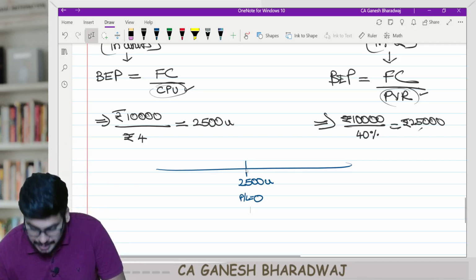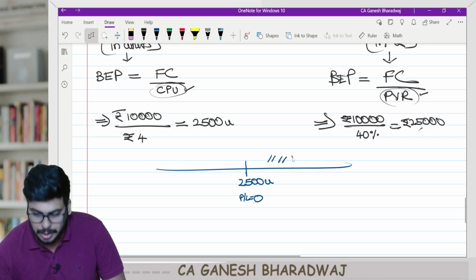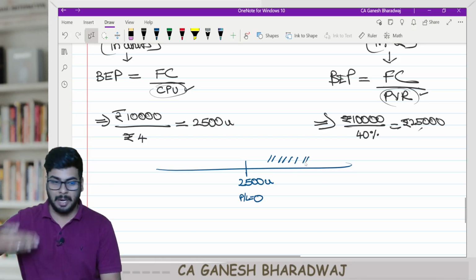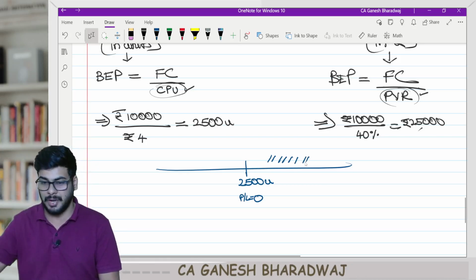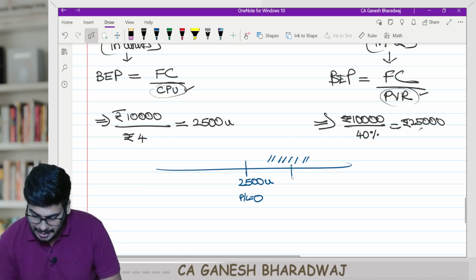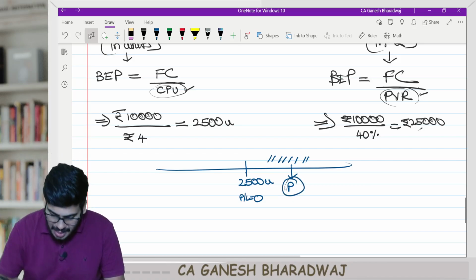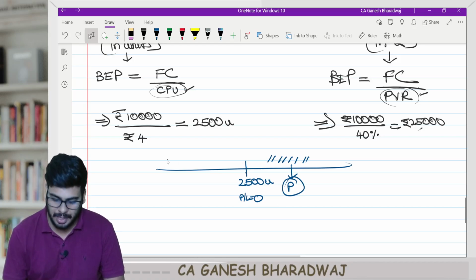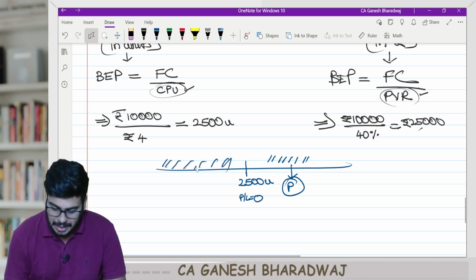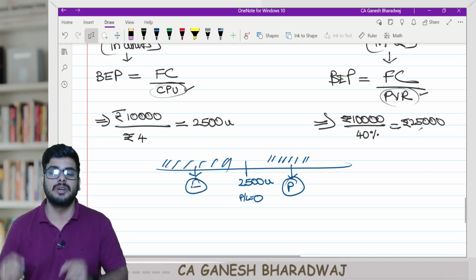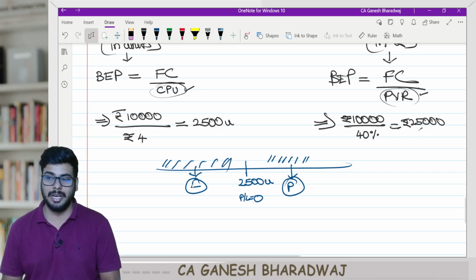Suppose a company sells units beyond 2,500 units. If the company makes sales beyond 2,500 units, then can I say the company makes what? The company makes profit. Suppose the company is not even able to reach this 2,500 units, so now what happens? This is a scenario where the company is making a loss. Are you clear with this, guys?